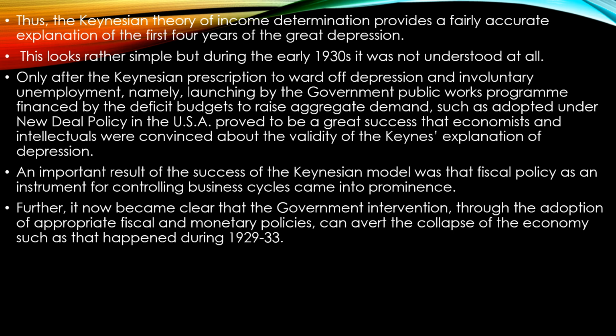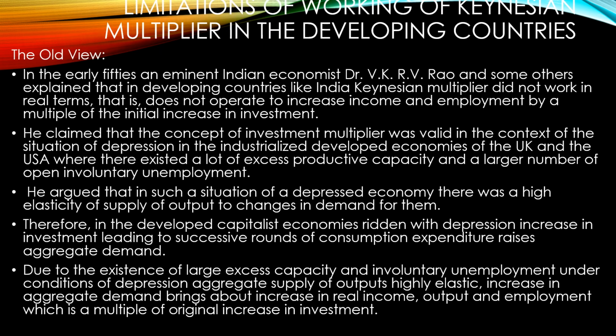Only after Keynesian prescription and his offering of a solution were we helped to come out of the state of the Great Depression. Now, an important result of the success of the Keynesian model was that fiscal policy came into prominence as an important instrument for controlling the business cycle. Further, it now became clear that government intervention through adoption of appropriate fiscal and monetary policies can avoid collapse of the economy, such as what happened during the 1930s.